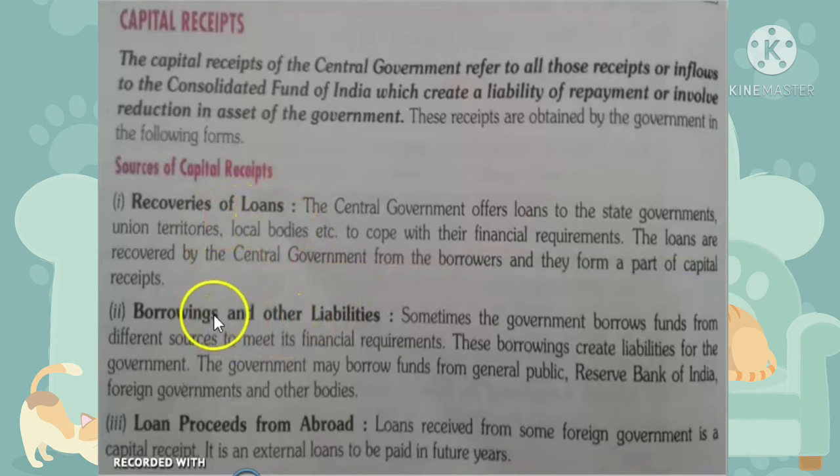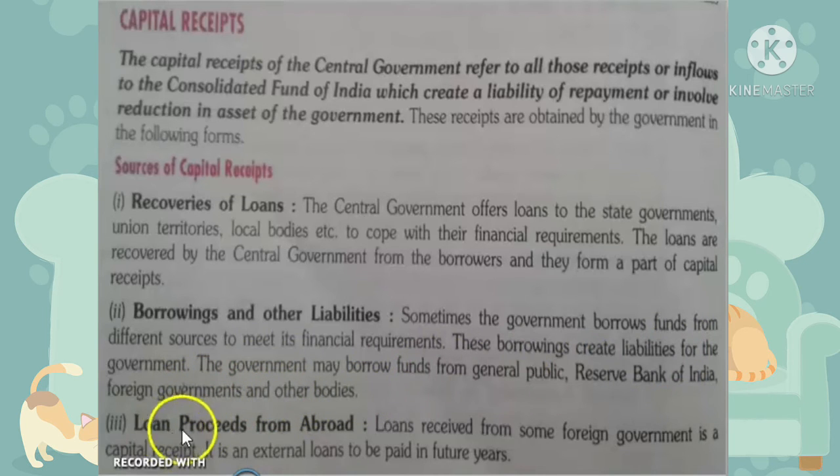Next is borrowings and liabilities. Sometimes the government borrows funds from different sources to meet its financial requirements. These borrowings create a liability for the government, and the government may borrow funds from the general public, the Reserve Bank of India, foreign governments and other bodies.